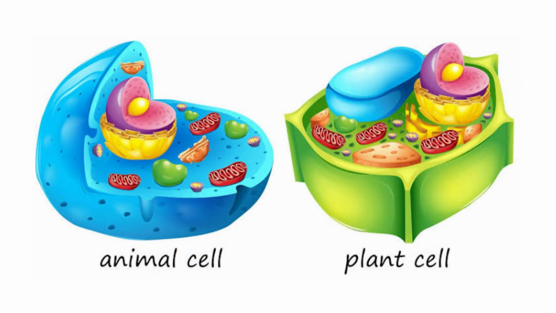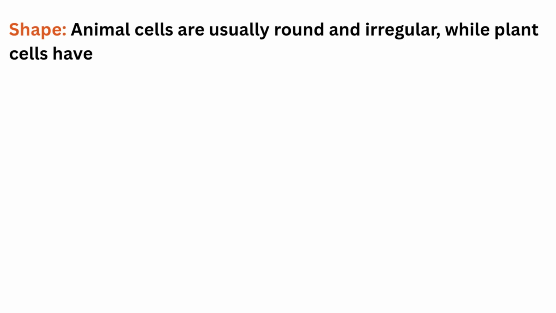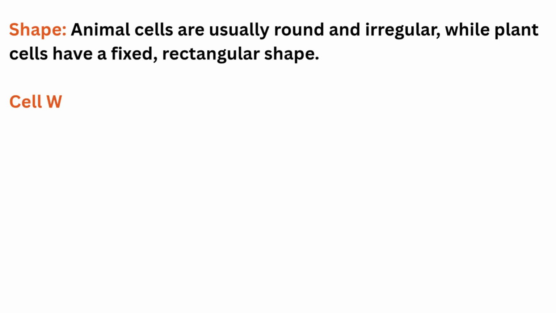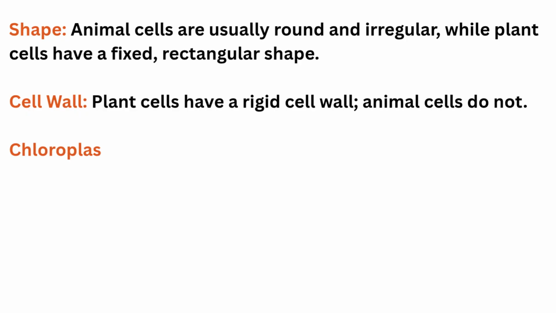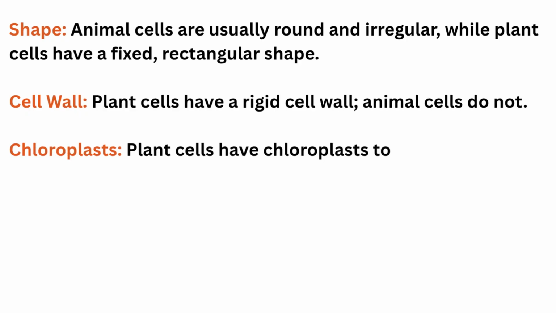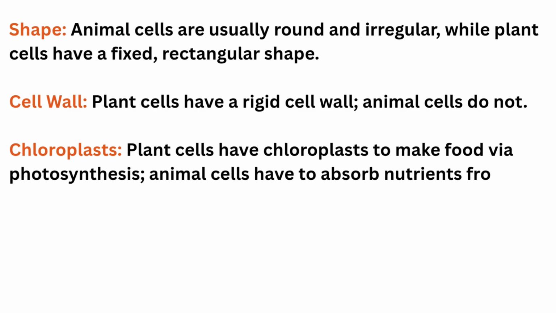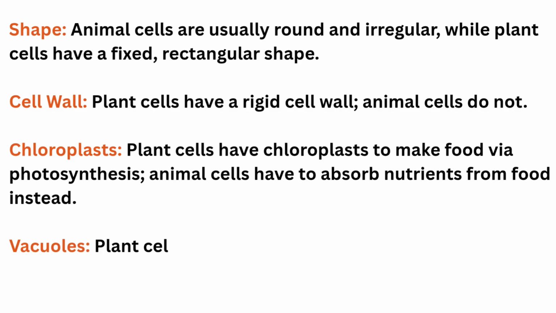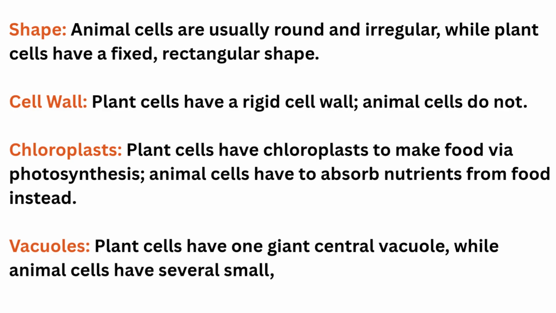To make it easy to remember, let's break down the main differences between the plant and animal cell. Shape: animal cells are usually round and irregular, while plant cells have a fixed rectangular shape. Plant cells have a rigid cell wall; animal cells do not. Plant cells have chloroplasts to make food via photosynthesis. Animal cells have to absorb nutrients from food instead. Plant cells have one giant central vacuole, while animal cells have several small scattered vacuoles.